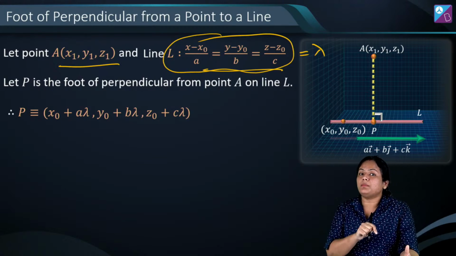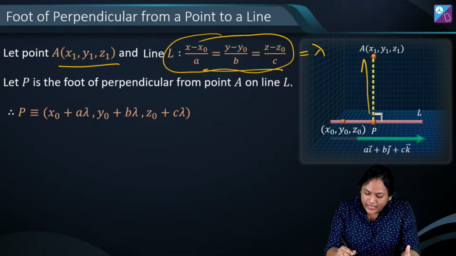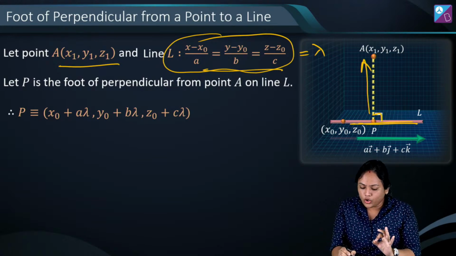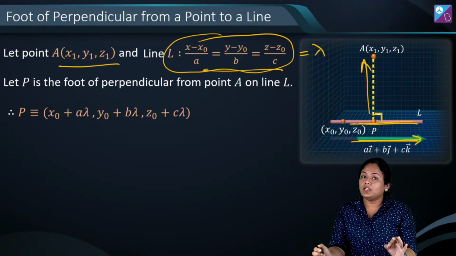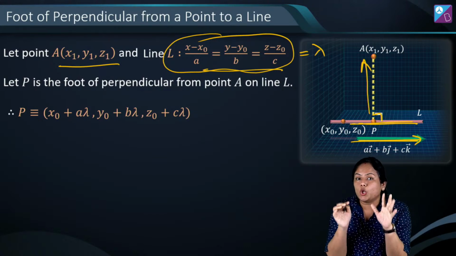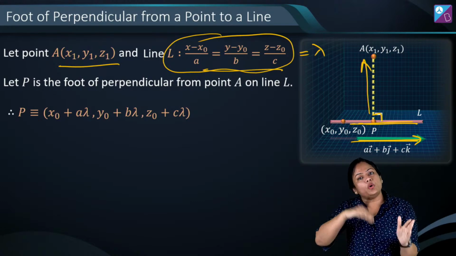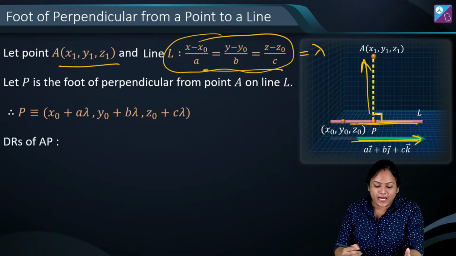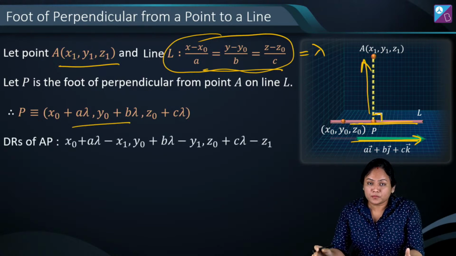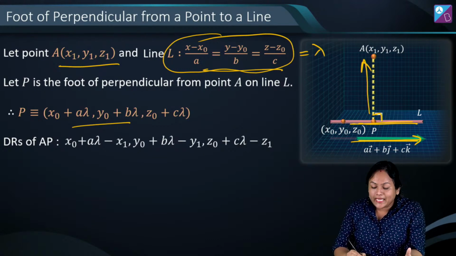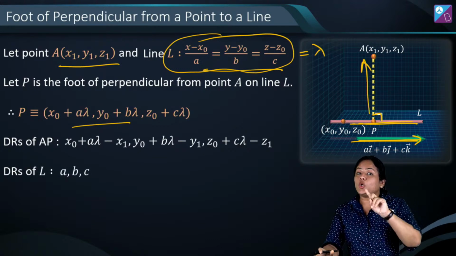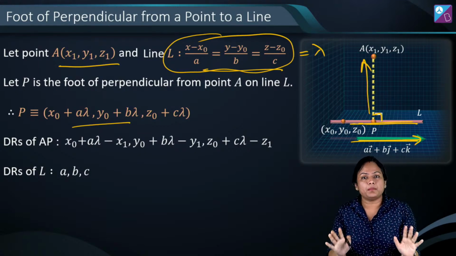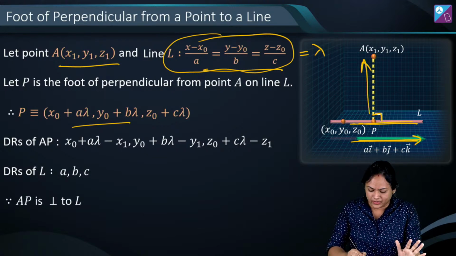And then जो condition हमें निकालनी है या लगानी है is AP हमेशा line के perpendicular है. That means AP vector will always be perpendicular to this parallel vector, and if two vectors are perpendicular, you know that their dot has to be 0. अब यहां हम उसी को dr में लिखेंगे. So dr's of AP is just subtraction of coordinates of A and P. तो वो हमारा ऐसा कुछ आएगा when you subtract P and A coordinates. And dr's of line is already A, B and C. So that cos theta value A1, A2 plus B1, B2 plus C1, C2 will be 0. है ना? वही यहाँ पर अब हम अप्लाई करेंगे. So you will get a condition somewhat like this.